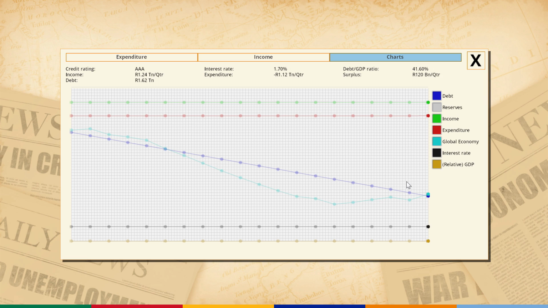So the national debt is slowly on the decline. Hopefully we can continue that, although it's not that big of a deal. We can accumulate a little bit of debt, and it won't be that bad. We also need to keep in mind the global economy, because if that tanks, then we're going to tank, and I don't want that to happen.